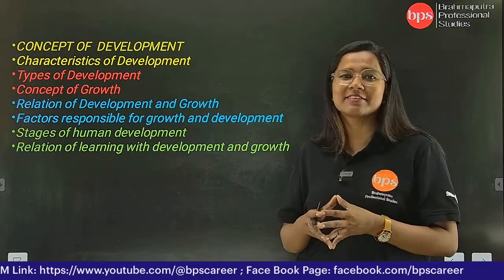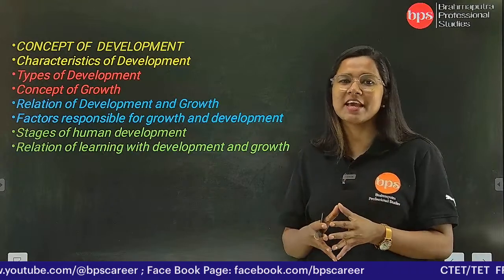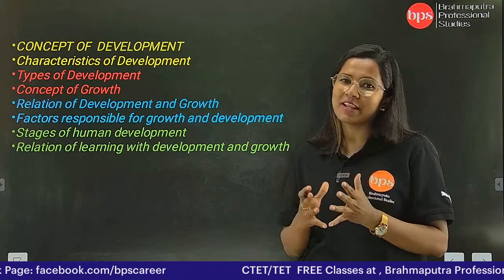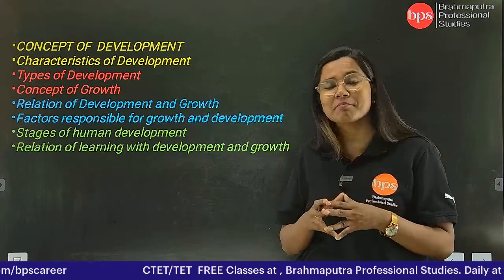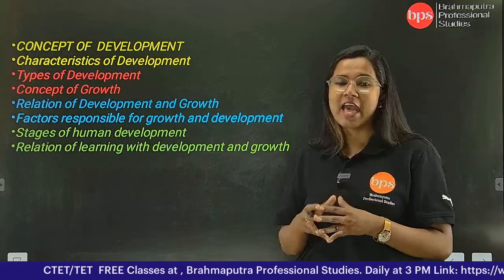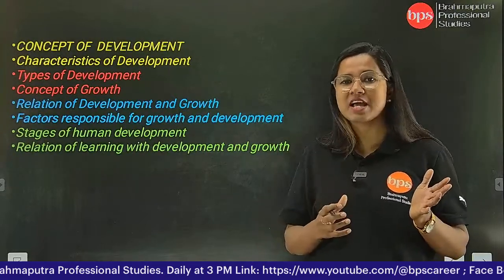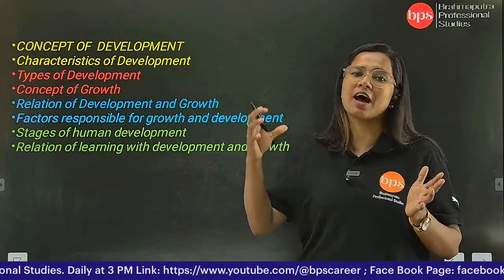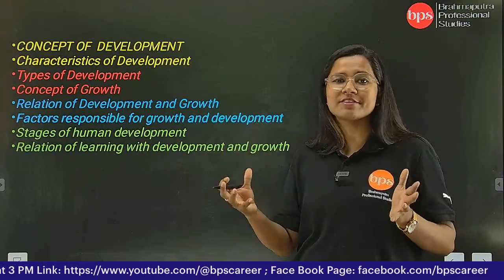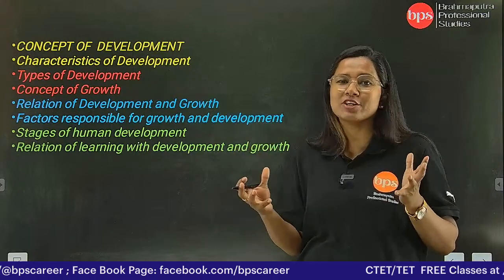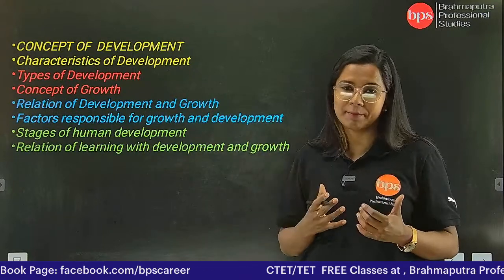Think about the complexity: at the very grassroots level, at the minimal stage, development is taking place. Development starts from the prenatal stage and ends with our death. So you can understand the level of this gradual process of development.